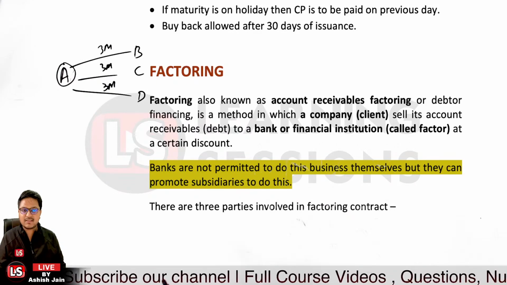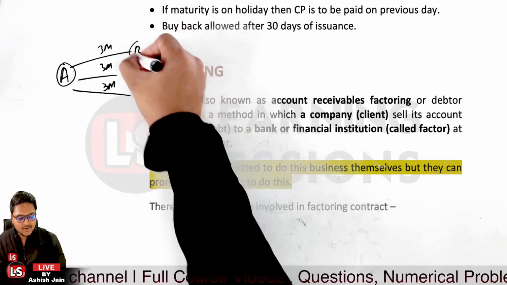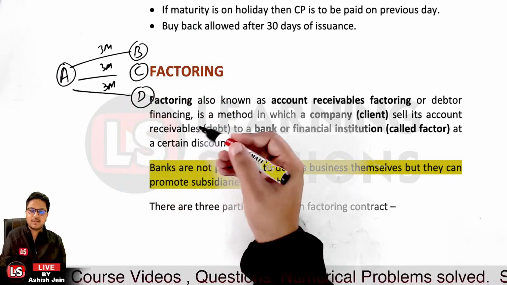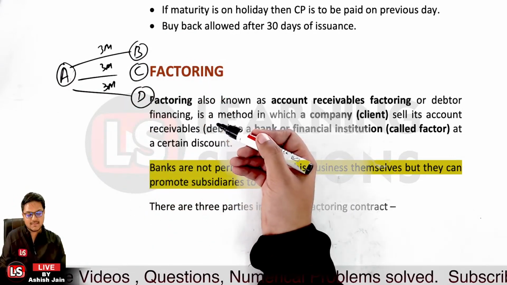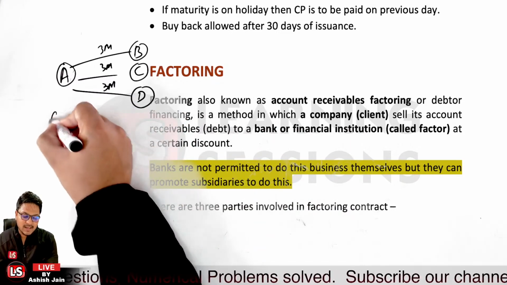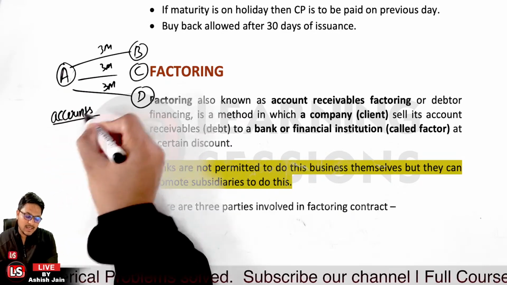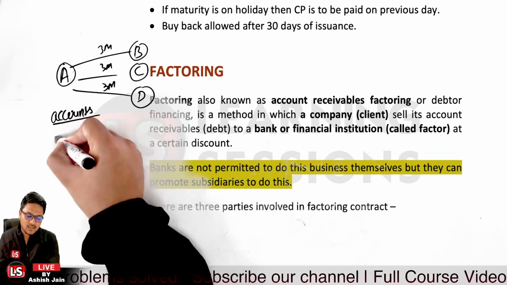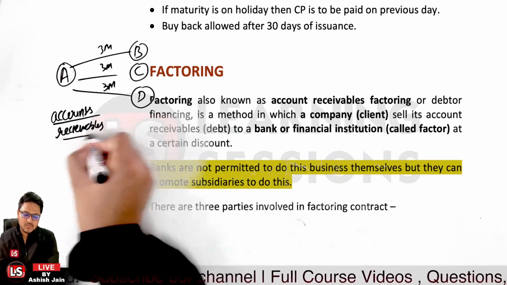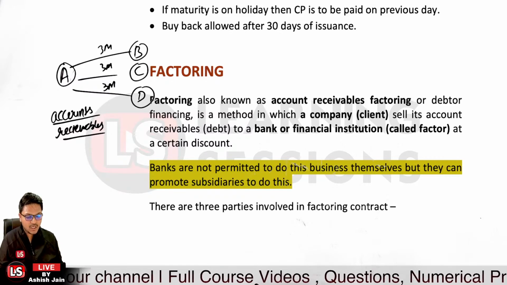It may be the case that they must have drawn bills, or it may be that these are regular parties of A and they trust each other, and further credit has been allowed. In that case, the amount which is to be received is said to be the accounts receivable. The amount is shown in the balance sheet under accounts receivable.